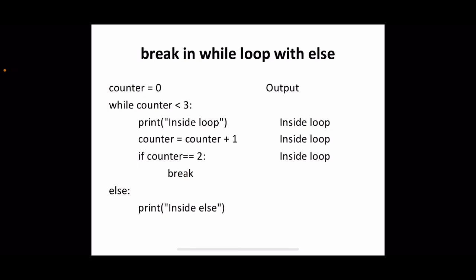So initially in case of counter equal 0 and 1, no problem, as usual it will proceed. When it become 2, the counter value become 2, then also the inside loop will be displayed. After that only we are checking whether the counter equal to 2. Yeah, in that case we are telling to break the loop. In that case, what happens is the entire loop will be exited. This else part will not be executed. That's a specialty of this break. It will exit the entire loop without looking to the else part. So this will not be executed if we have a break inside this while loop. That is the specialty of break within while loop with else.